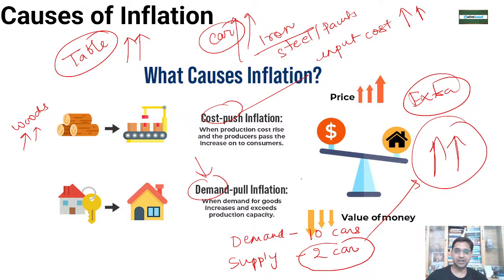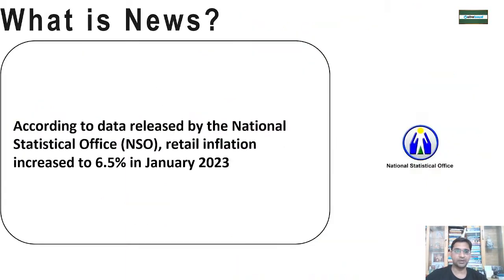So this is called demand pull inflation, when the demand for goods exceeds the production capacity. Production is less, demand is more, right? So these are the two types of ways in which inflation goes up and down in the economy.